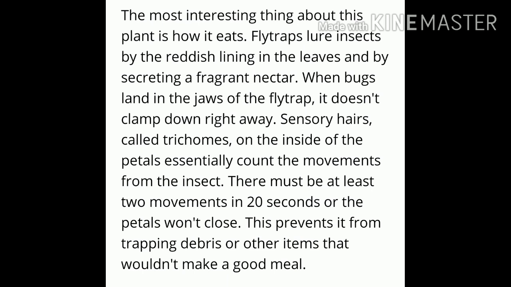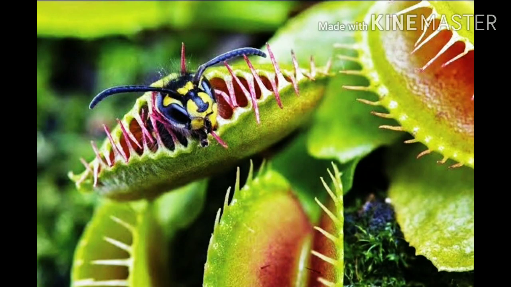Sensory hairs called trichomes on the side of the petals essentially count the movement from the insect. There must be at least two movements in 20 seconds or the petals won't close. This prevents it from trapping debris or other items that wouldn't make a good meal.